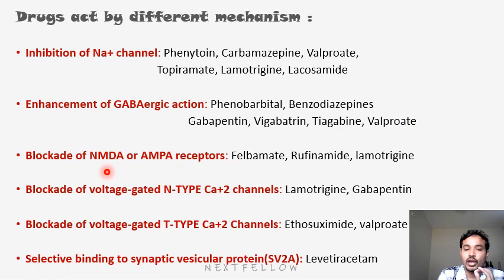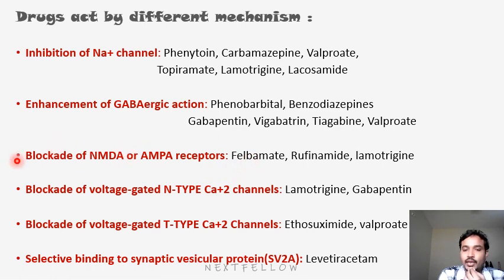Next, blockade of NMDA or AMPA receptors. Why should NMDA be blocked? These are excitatory, so we should inhibit the excitatory and enhance the inhibitory. In blockade of NMDA or AMPA receptors, the drugs are felbamate, rufinamide, and lamotrigine. Because these are excitatory, that's why we are blocking them.